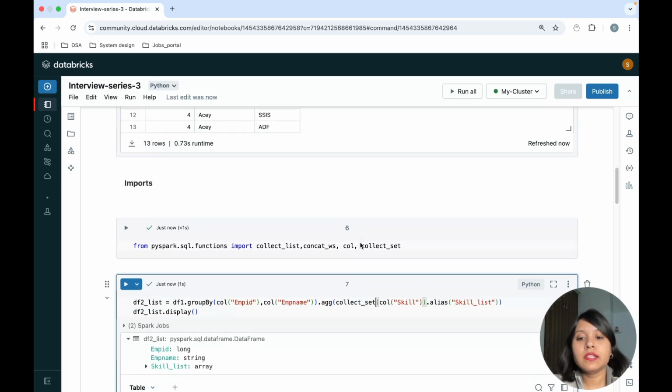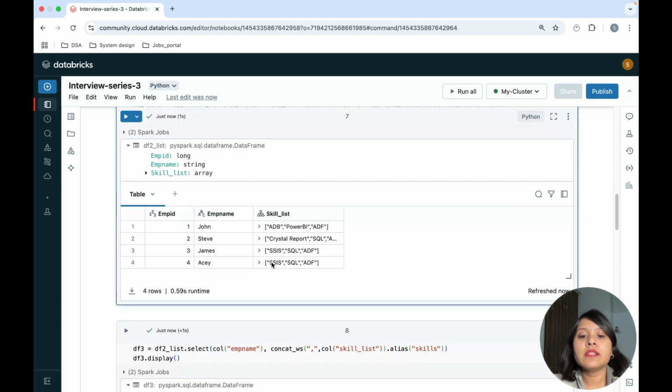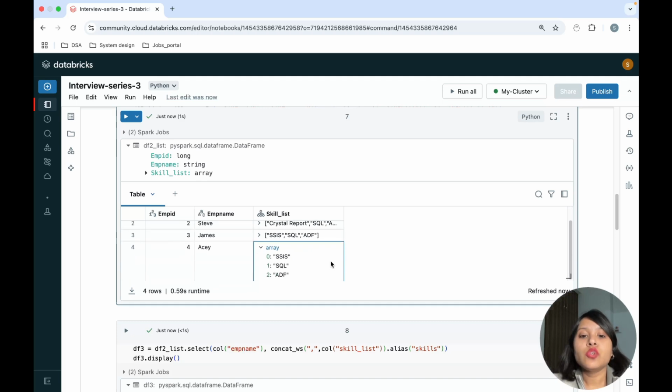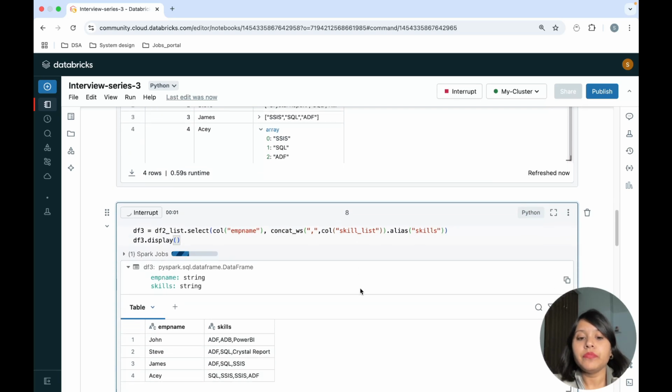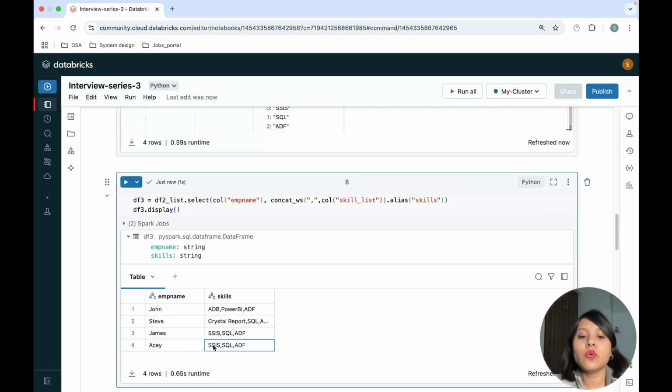Now in this collect set, you see SSIS only comes once. So instead of four records, it's only showing me 3 records, because SSIS was duplicate, but now it's only one. Now if I run this particular command, you will see SSIS is only one for AC. So this is how you can remove the duplicates if duplicate records are there.